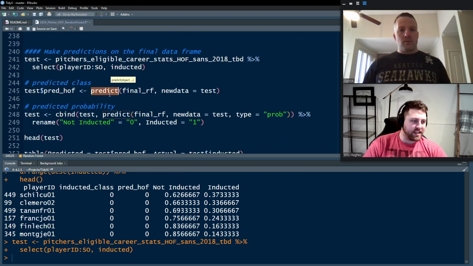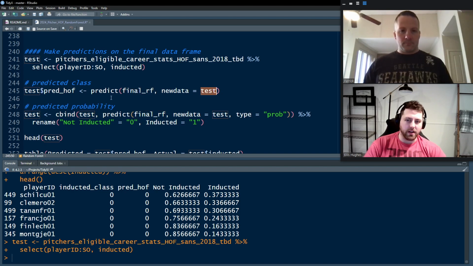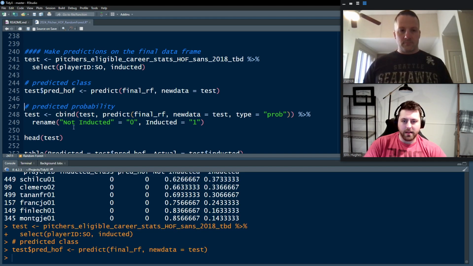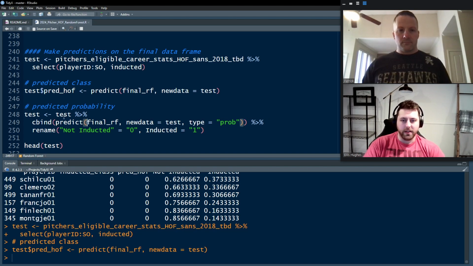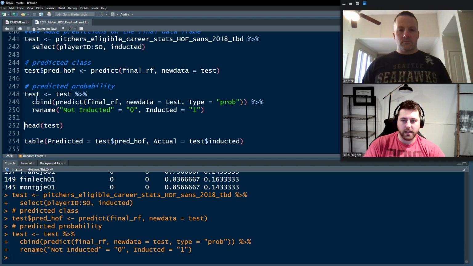Again, as always, because R is so wonderful with their methods here, we've got this predict function calling the final random forest using our test data set to create the pred Hall of Fame in our test data set here. Just as we did before, we're also going to get our probabilities because it's nice to see not just the flat value, but also the predicted value. So again, take test, toss that into predict. This time we're going to use type equals prob and rename the zeros to not inducted and 1 to inducted.